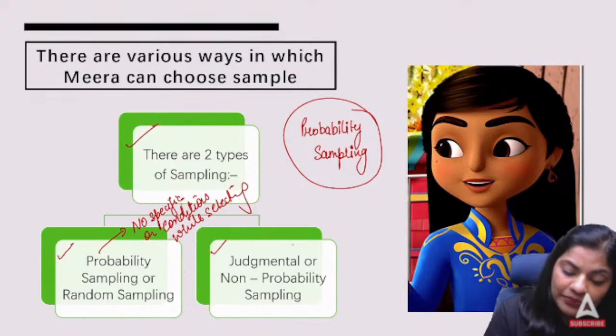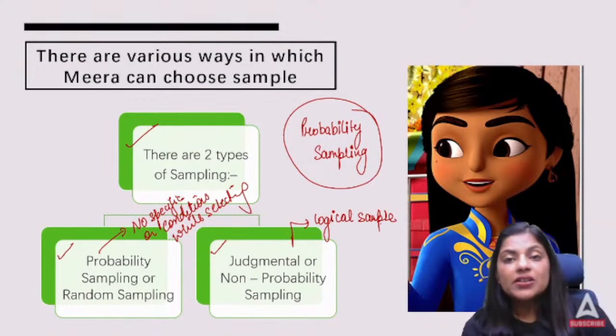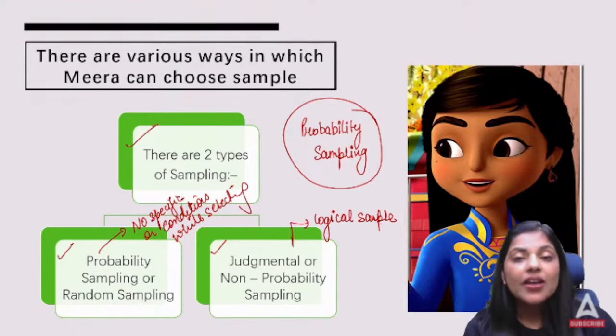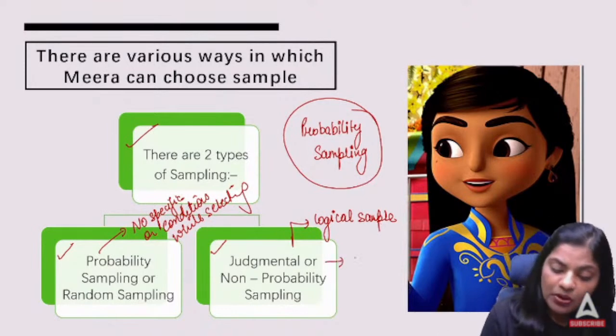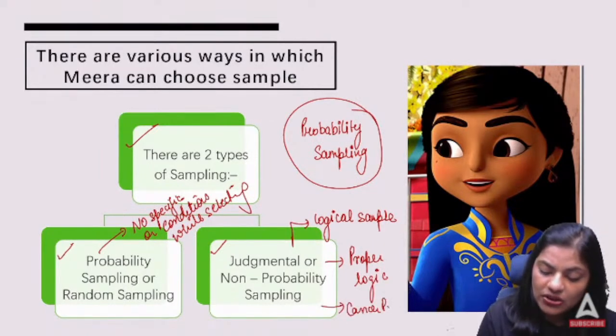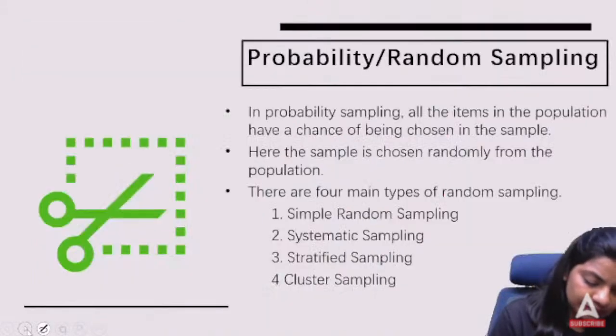Judgmental sampling, whereas, comes with a logical reason why these people were opted for or chosen for the sample. So judgmental or non-probability sampling is a method of sampling where we are deciding our sample or choosing a sample with proper logic. For example, if there's a research that we are doing on cancer patients, then this sample will be based on those people who are actually suffering from cancer.